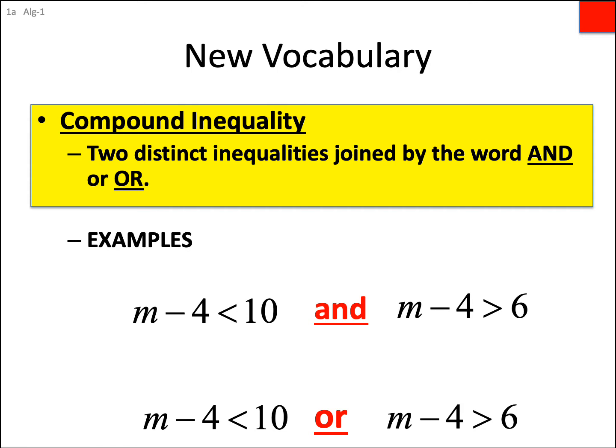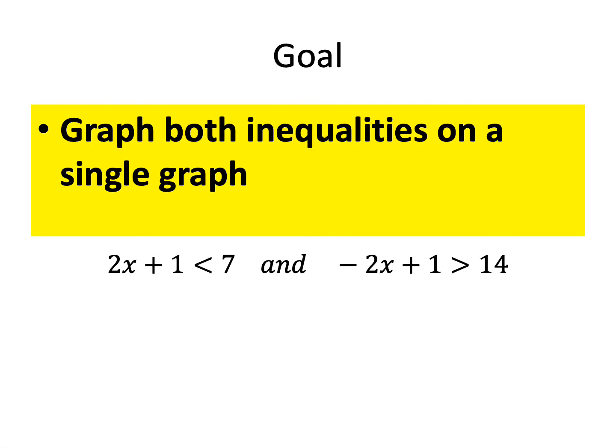Okay, but the basic concept here is two inequalities joined by two words, either the word "and" or the word "or". All right. So our goal today is to graph both inequalities on one number line. So I'm going to take the inequality there on the left, 2x plus 7 is less than 7, and "and" is a critical word there, and negative 2x plus 1 is greater than 14. Those two inequalities we're going to join together using some special rules for the fact that they are "and", and we will put them both on one number line.